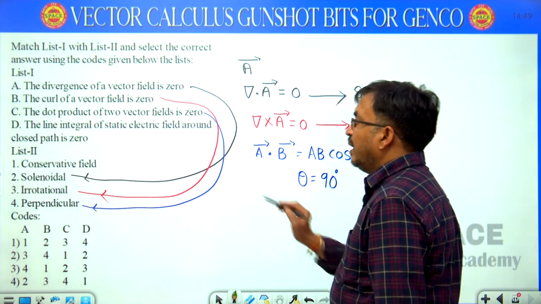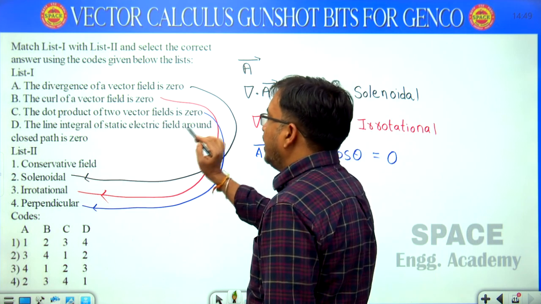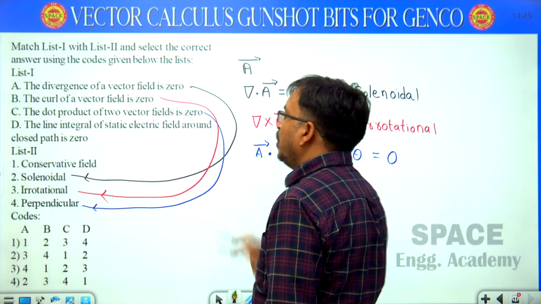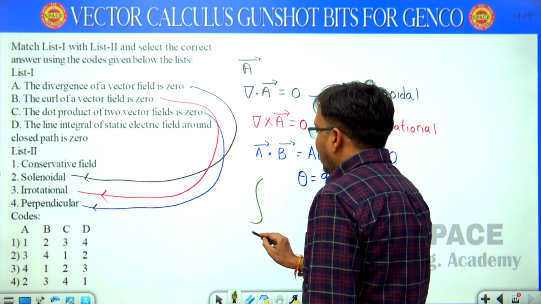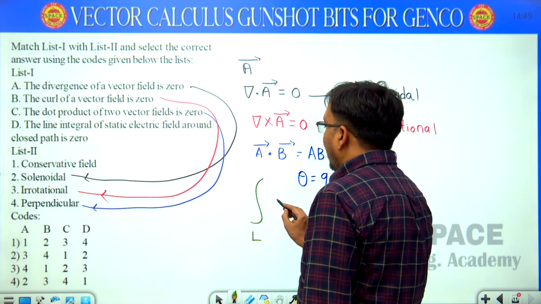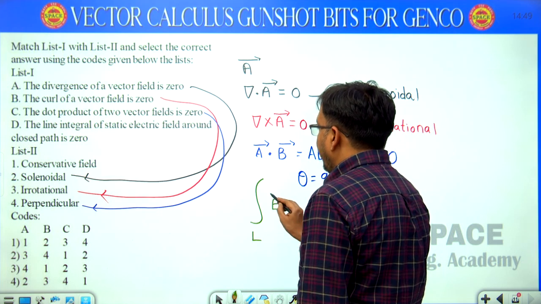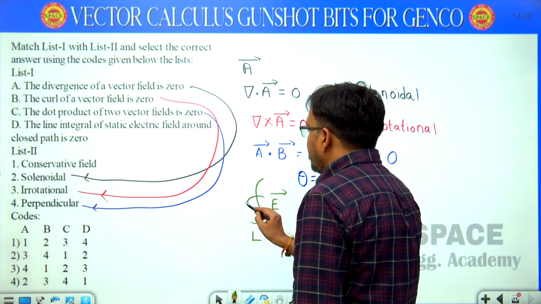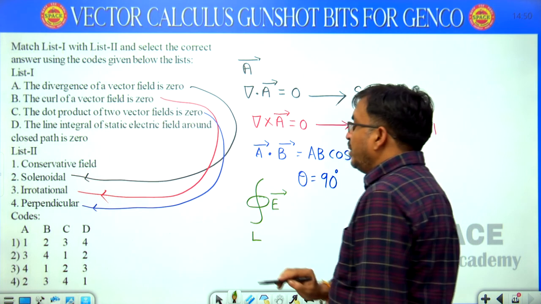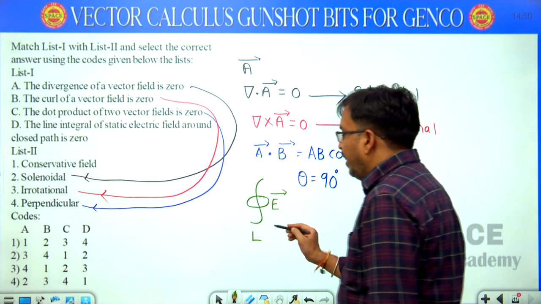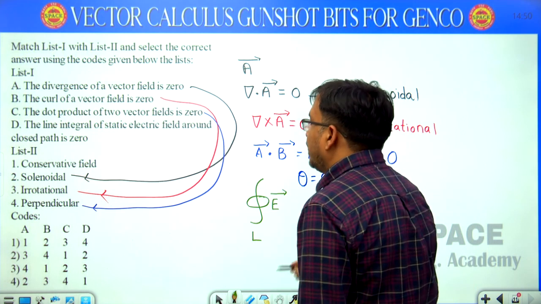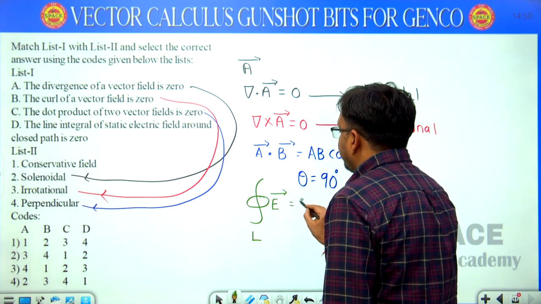Next, one more. The line integral of the static electric field E around a closed path is 0.